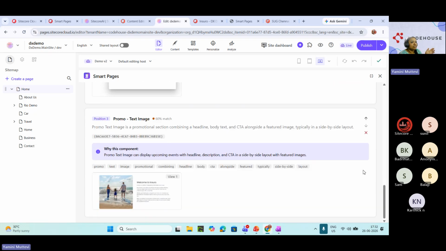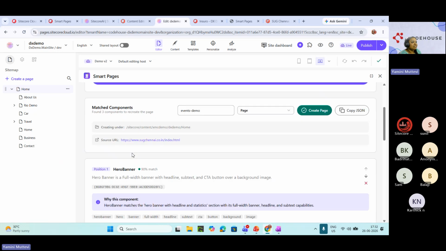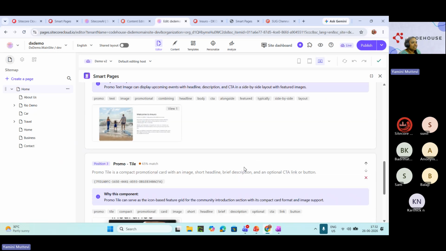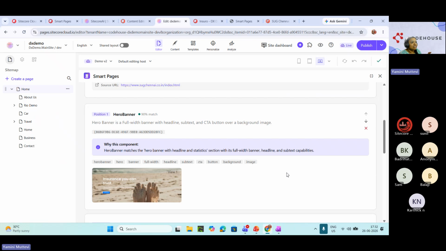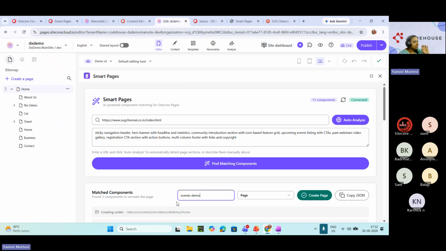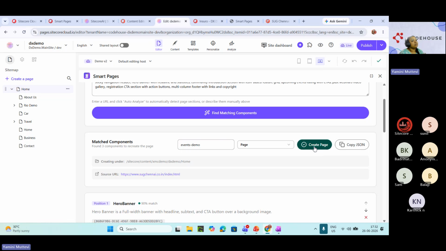We can reorder. I want promo text image to be second, because if you see, this is the banner, then we have text image, then at last we have the tile component. This is all there, right? The only input we have to give is the page name, and we can just click on create page.